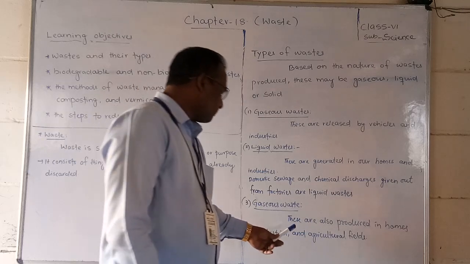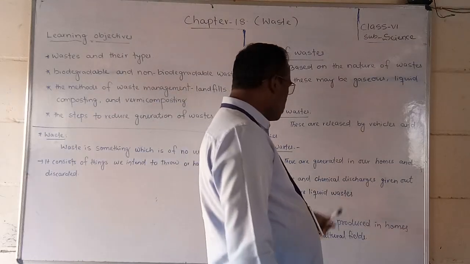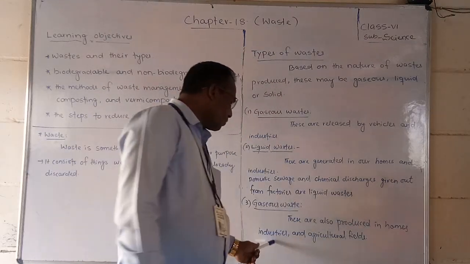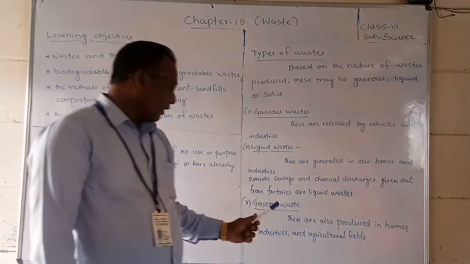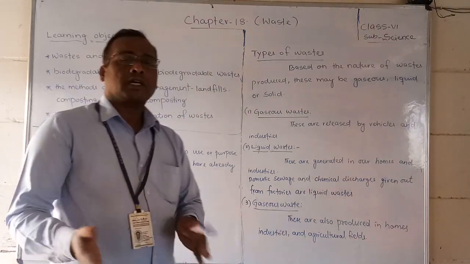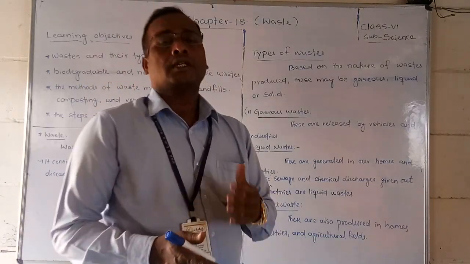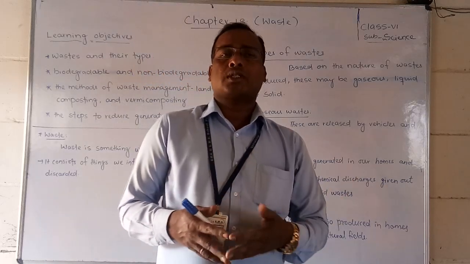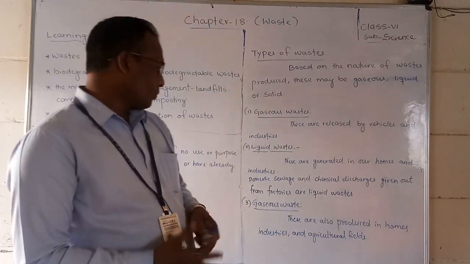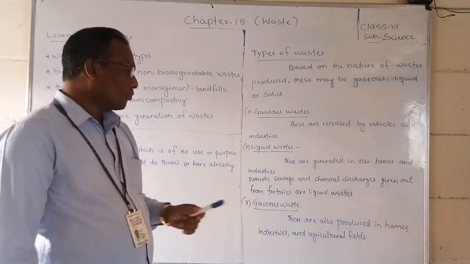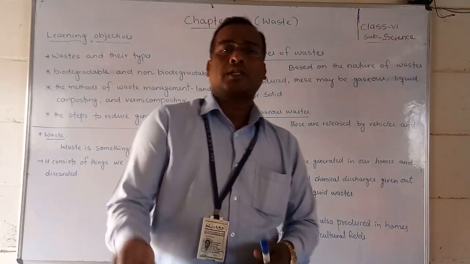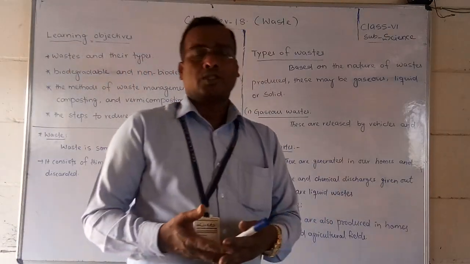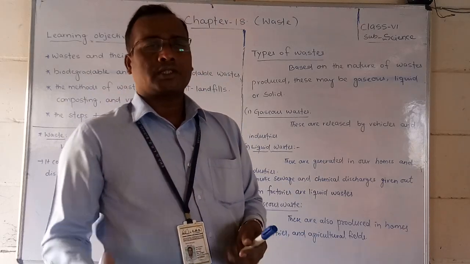Next, gaseous wastes. These are also produced in the homes, industries and agricultural fields. The gaseous waste is another type of waste that we produce in the agricultural field by burning, and in our homes also there are gases. Suppose we are burning wood, it also gives out poisonous gases, and that is a waste thing only.